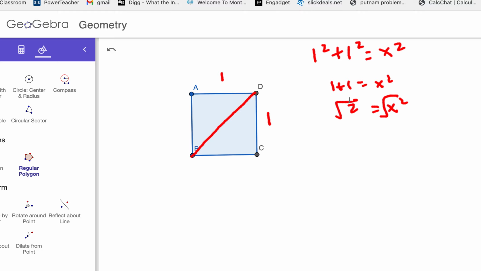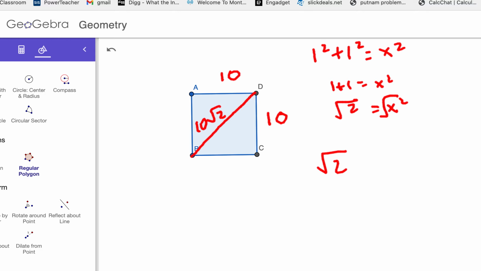So we learn in mathematics that the diagonal of a square with sides that are 1 and 1 will always be radical 2 times the sides. So if the sides were 10, it would be 10 radical 2. And what is that number, radical 2?